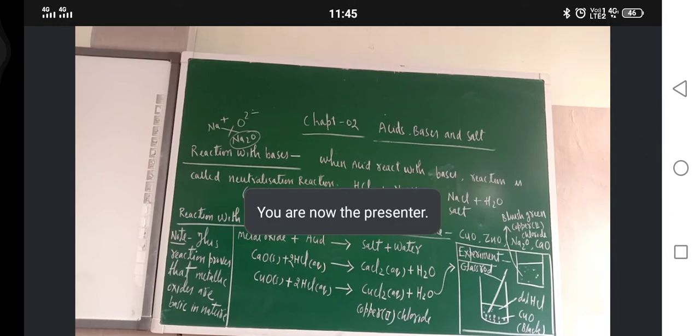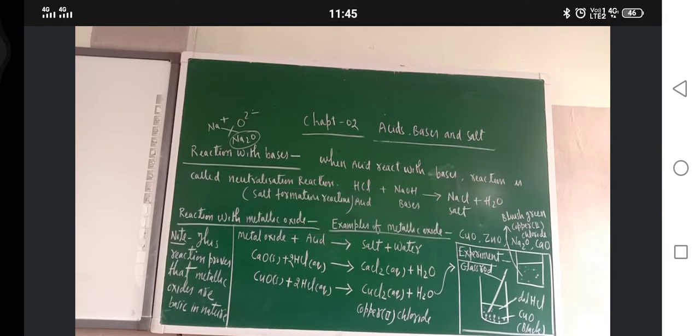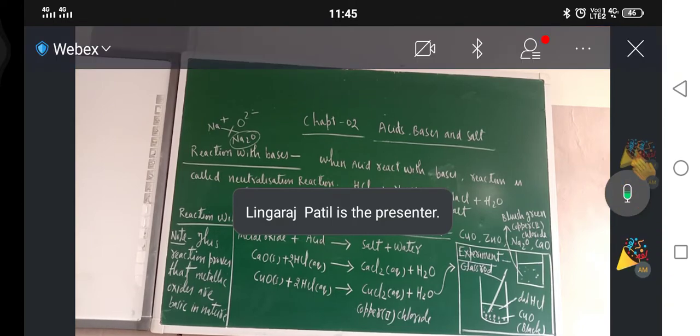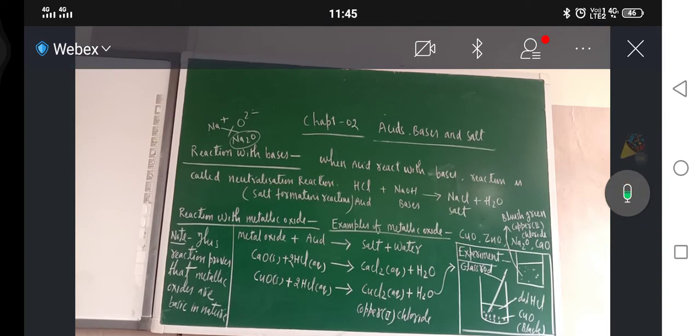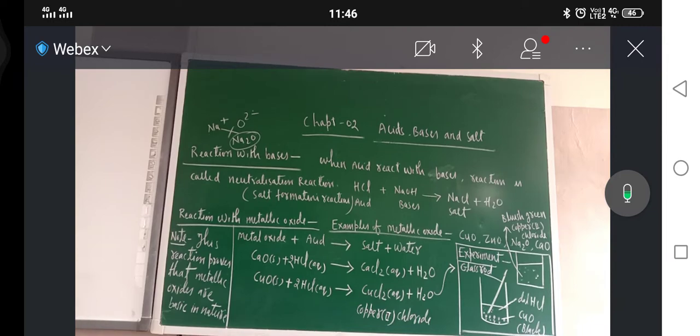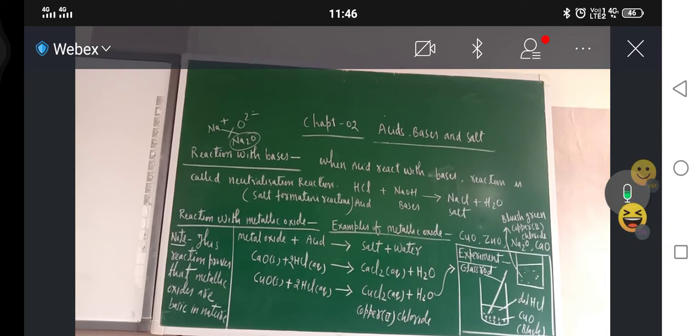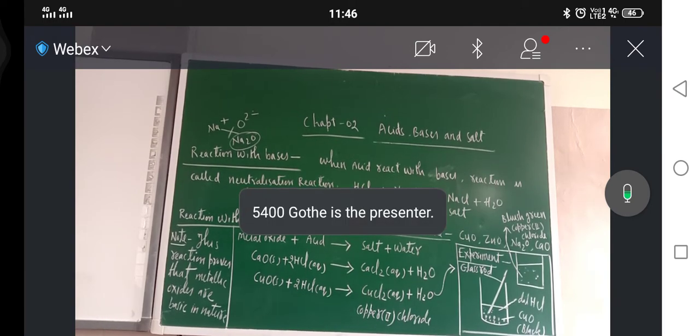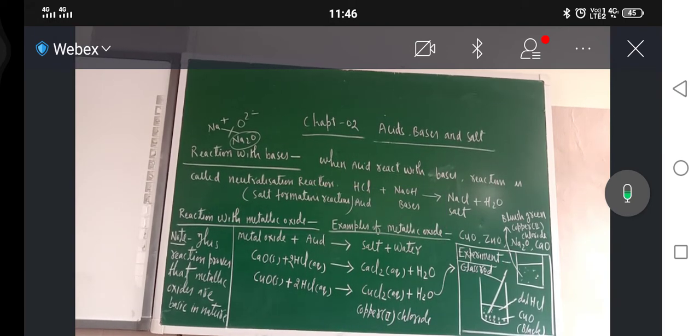How I have written the formula of calcium oxide, CaO, I have explained many times and you can understand it very well. In the second reaction, copper chloride is the salt and water is H2O. Now what does this reaction indicate?